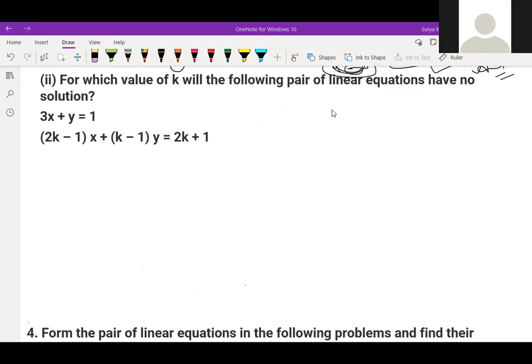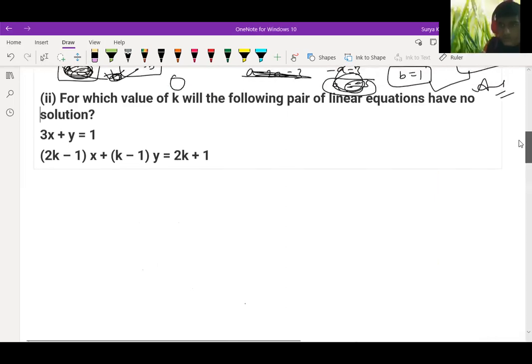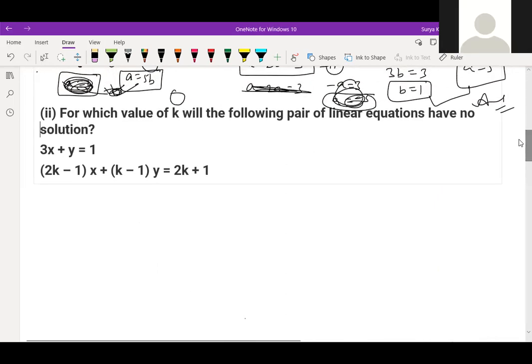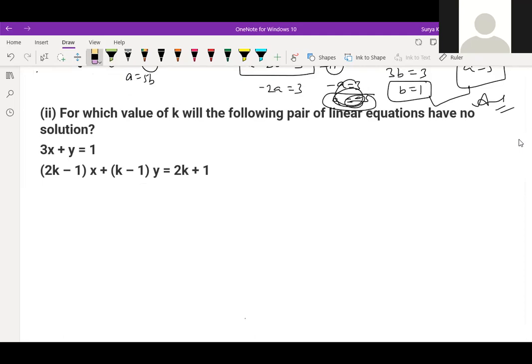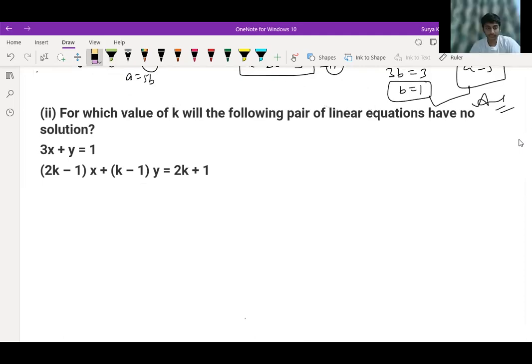a1 by a2. All of you find the answer. Value of k is 2, sir. Value of k is 2. All right. Okay, children, all of you find except Samarth has found k is equal to 2.